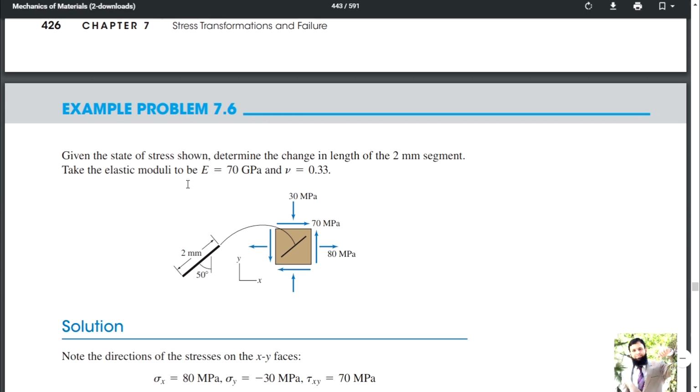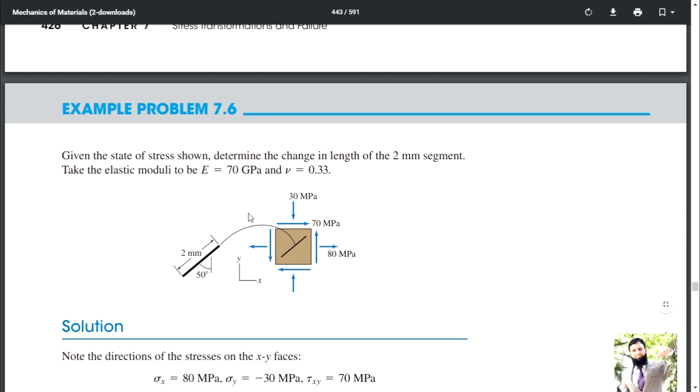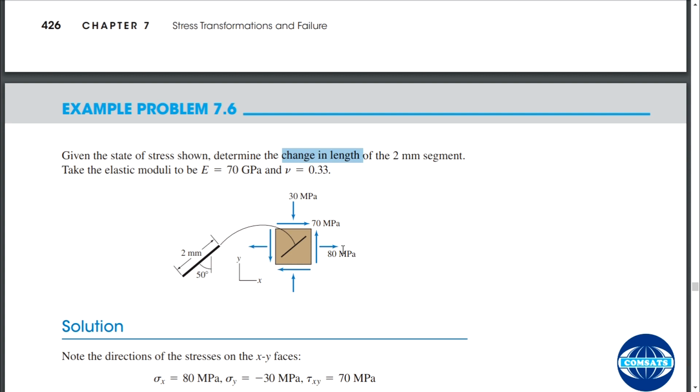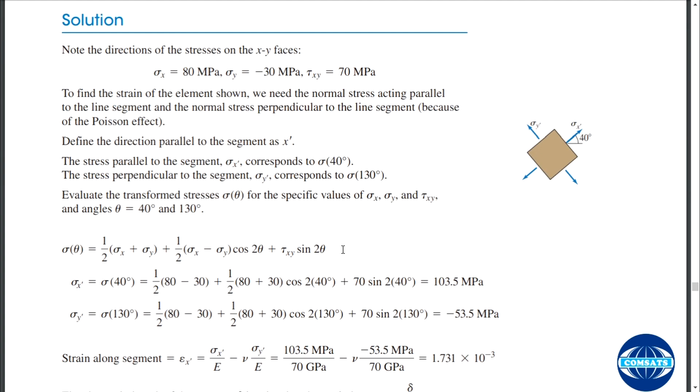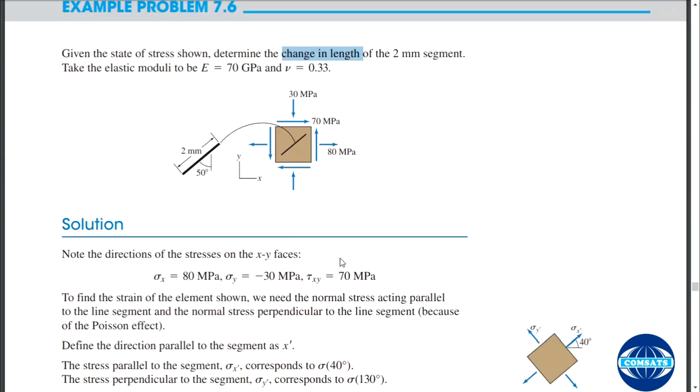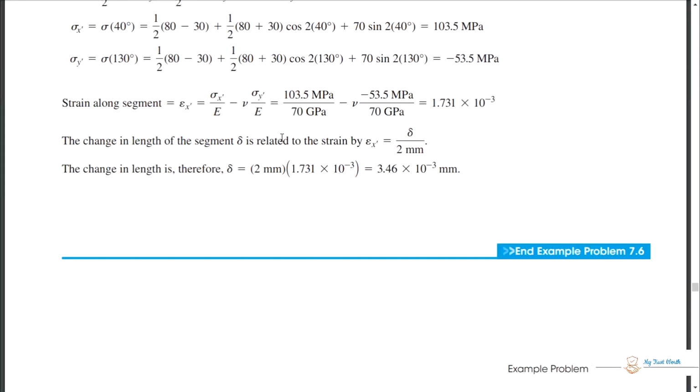We are not interested in shear stresses, we are only interested in the change in length, when your element is subjected to a biaxial state of stress and shear stress is also applied. So with a biaxial state of stress, and you want to calculate the strain, the change in length, you will have to apply the biaxial state of strain too.